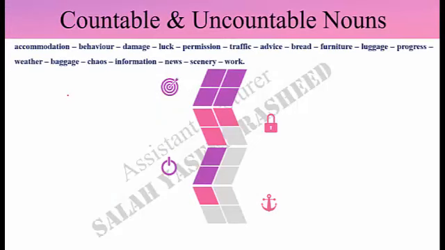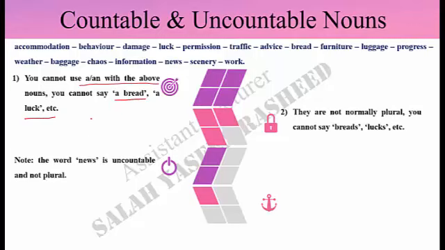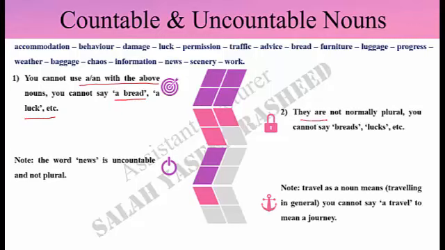Mind you that for the previously mentioned nouns, you can't use a or an indefinite articles with them, so it is incorrect to say a bread, a luck, etc. Add to that those nouns are not normally plural. You can't say breads, lucks, etc. For example, where are you going to put all your furniture? Not furnitures.